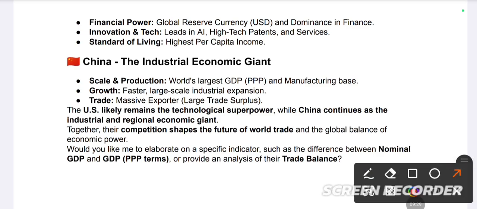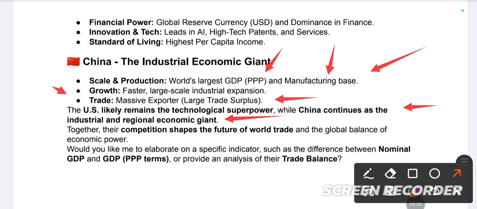On the other hand, China has the largest scale of production in the world, with the largest GDP according to PPP, purchasing power parity, and a manufacturing base. Then we have faster growth in the industrial expansion sector. Trade-wise, it is a massive exporter. USA leads in technological terms, and both continue as industrial regional giants. Both are regional giants according to me.